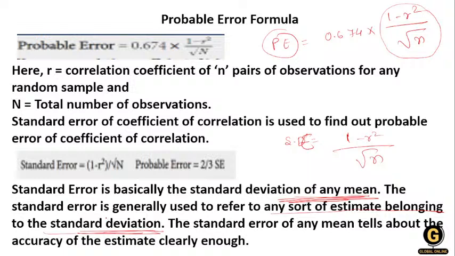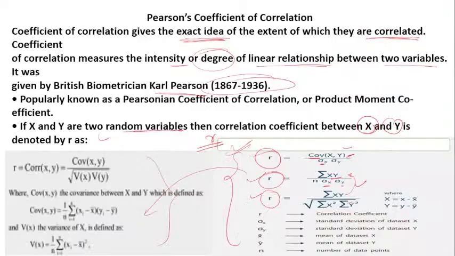So why do we calculate the standard error? Because when we calculate the regression, we use the standard deviation, so there is a probability that there is an error in the standard deviation. To find out this error, we use the standard error. And how do we calculate it?